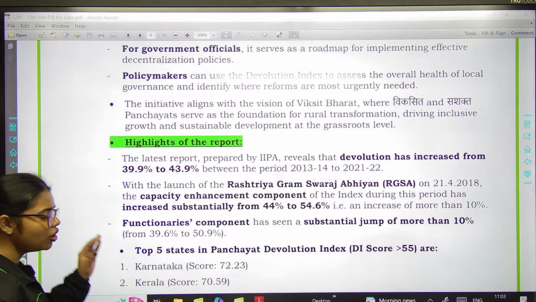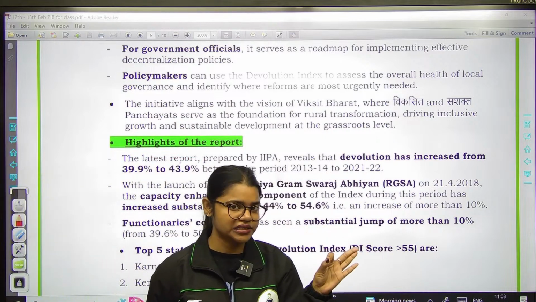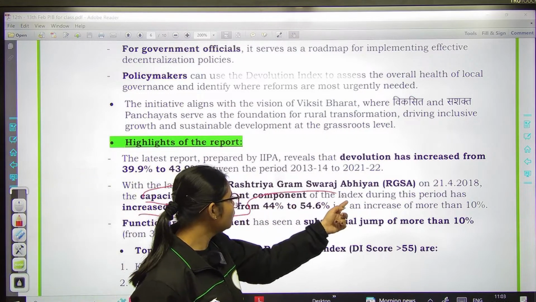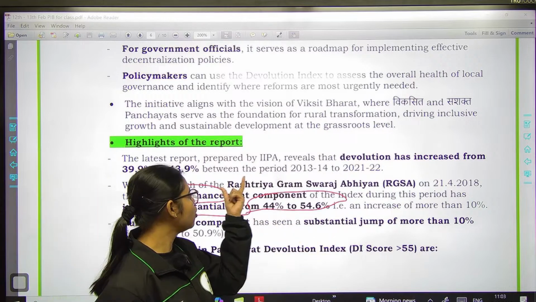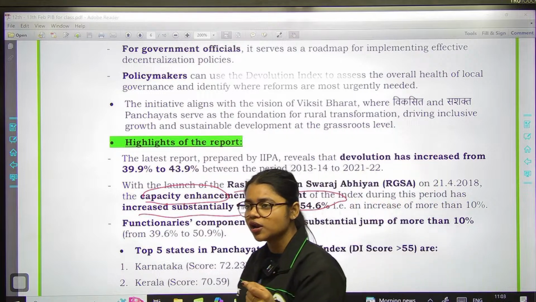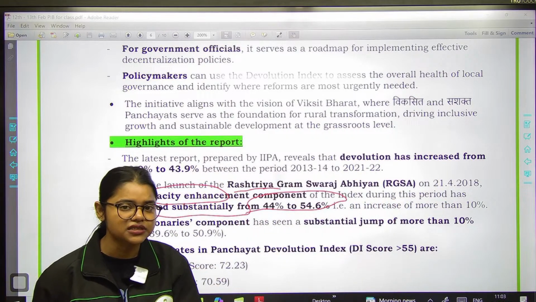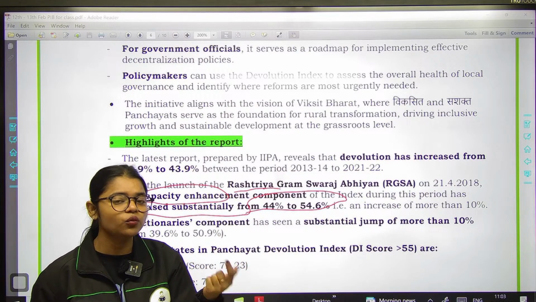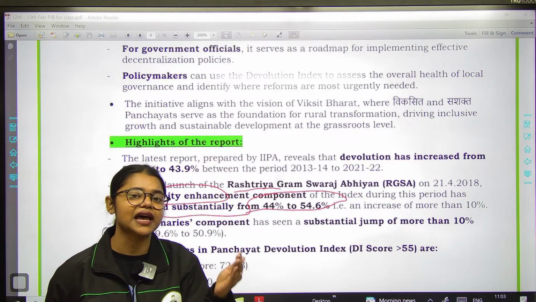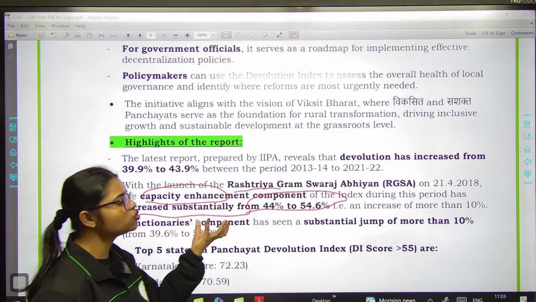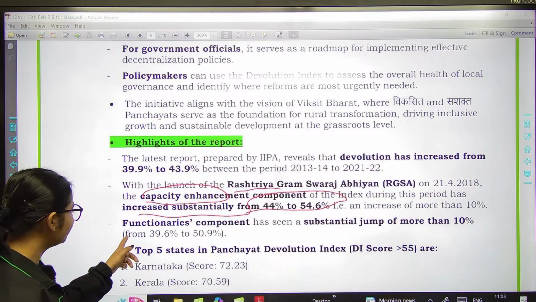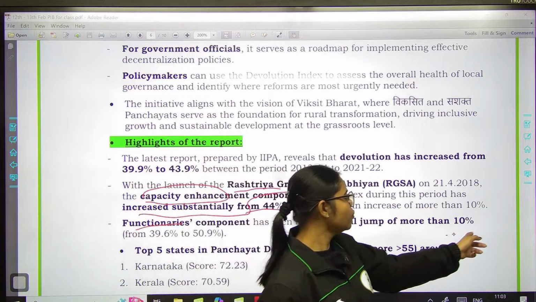And as you all know, we have 6 dimensions of this particular index, right? So the capacity enhancement component has increased substantially from 44% to 54.6% because of this particular initiative, that is Rashtriya Gram Swaraj Abhiyan. And this Abhiyan is all about the fact that we want to empower our Gram Panchayats, enhance their capacity, and equip them with the necessary skills and knowledge. So the capacity enhancement component has increased from 44% to 54.6%. And your functionary component shows a substantial jump of more than 10%.